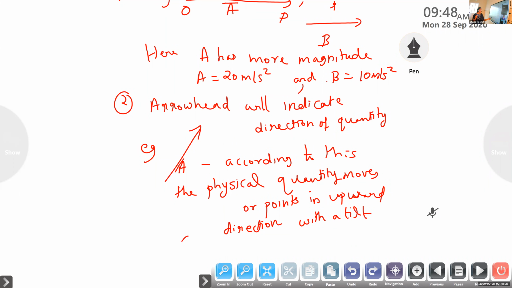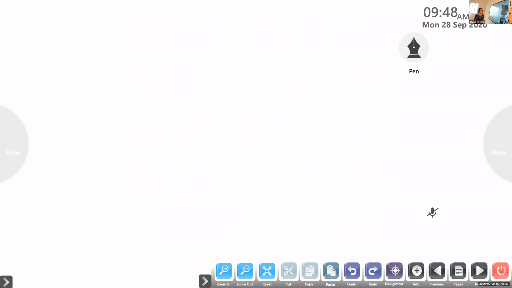Clear? Okay, so according to the physical quantity, the arrowhead points the direction. Okay, next, how can you find the magnitude? See, when I say a vector A has magnitude so and so, to find the magnitude you have to remove this vector sign. That is the application. So what we do means modulus of A. We use mathematics. Modulus of vector A is equal to 10. Or modulus of velocity is equal to, we can say, 20 meter per second.